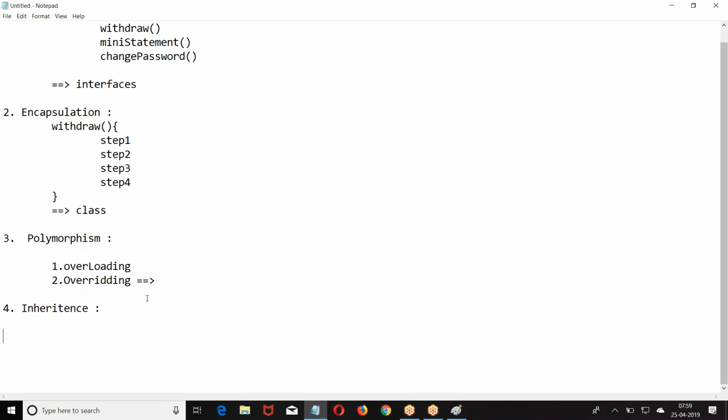When code is already existing, and you want a similar type of action, why are you writing one more time? Try to use the same existing code. If some code is already existing and you want almost a similar format of code, then don't write again. Try to reuse it. So reusability is the concept of inheritance. What is inheritance? It's a concept of reusability.